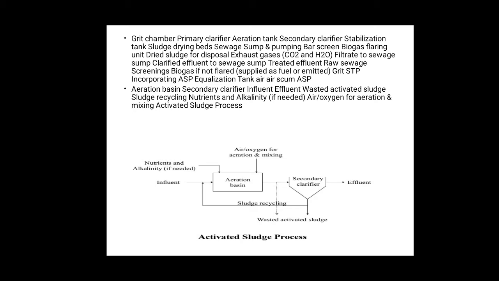Then the sewage passes into a secondary sedimentation tank, where it settles down. Whenever the sewage is passed into the secondary sedimentation tank, the organic matter is again divided into two parts, 50% sludge and 50% energy. The microorganisms present in the sludge are called active microorganisms, and hence the sludge formed is called activated sludge.